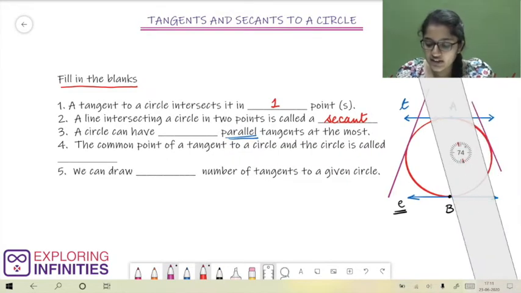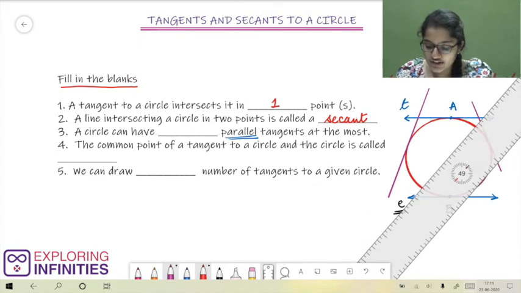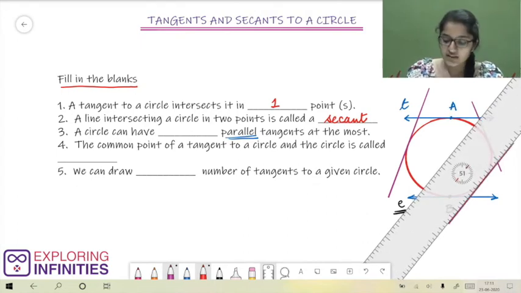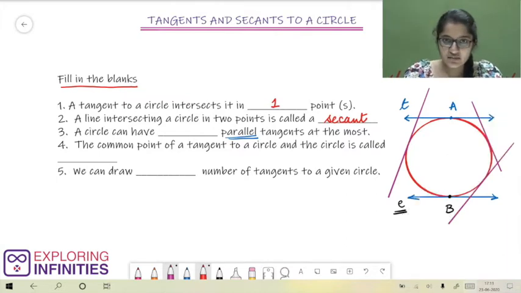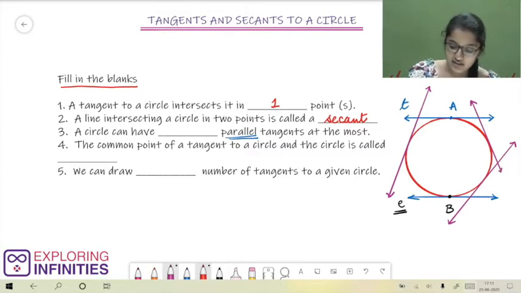No matter how many lines we try to draw which touch our circle at a single point, they have to intersect either tangent E or tangent T or even both. So any of these lines which I have drawn in purple color cannot be tangents to our circle having center O. That means a circle can have 2 parallel tangents at the most.